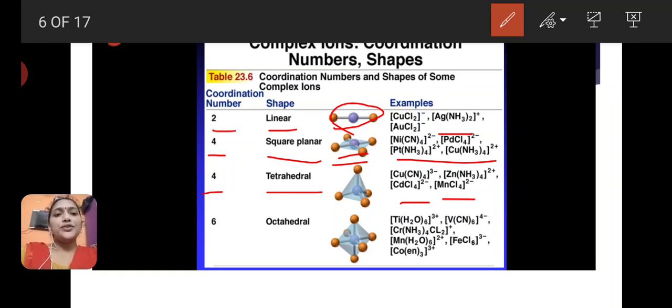If the coordination number is 6, the shape of the complex is octahedral.